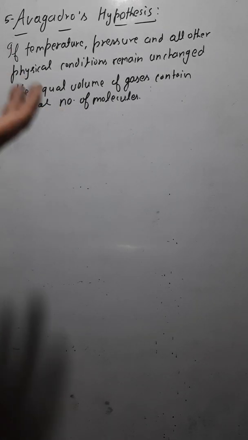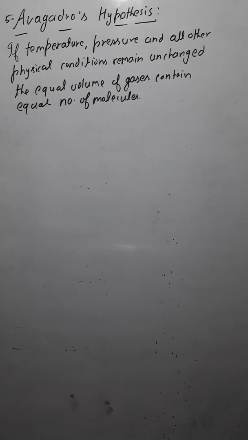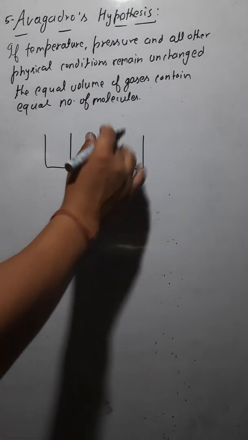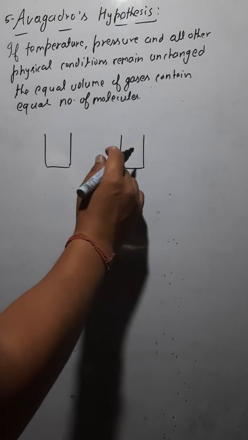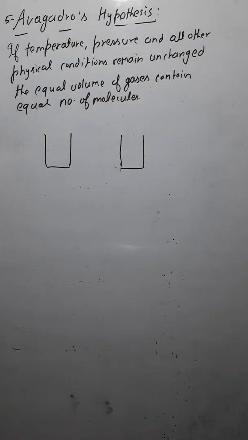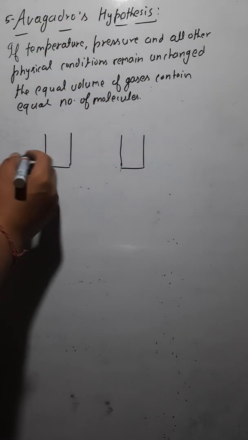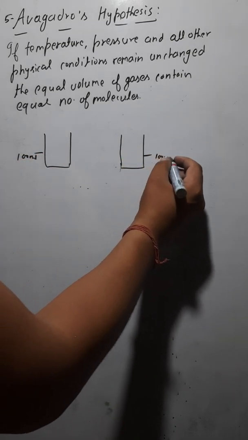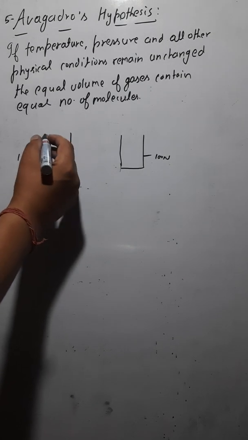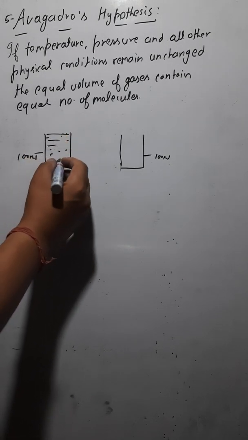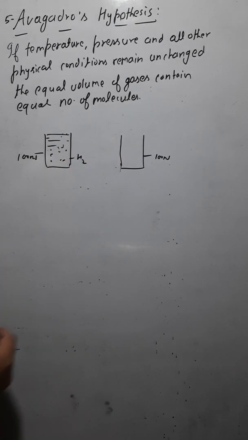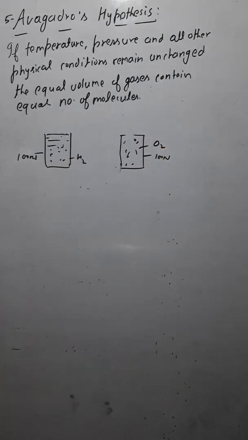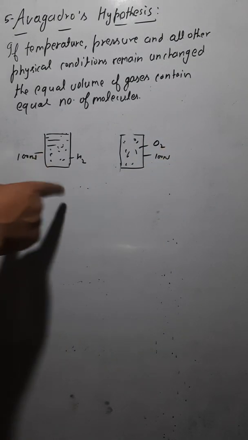Let's say you have these two beakers. Let's say these are two containers, and these two containers have the same volume. Let's say the volume of this one container is 100 ml and the volume of the other container is 100 ml. Now in this one container you have filled a gas, and the gas is hydrogen gas, and in the other container you have filled another gas, and that is oxygen gas. Now if you see, the volume of hydrogen and oxygen is the same here.